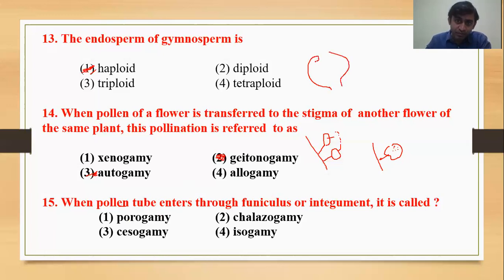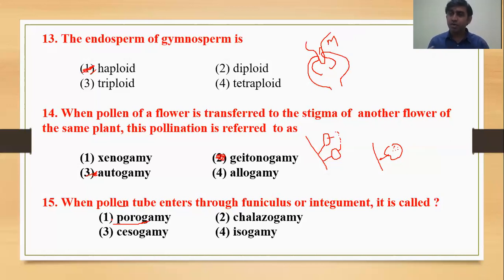this is the ovule, this is micropyle. If the pollen tube is entering the ovule through micropyle, it is called porogamy. Poro means pole, gamy means marriage. Then chalazogamy: when the pollen tube enters through the chalaza, it is called chalazogamy.